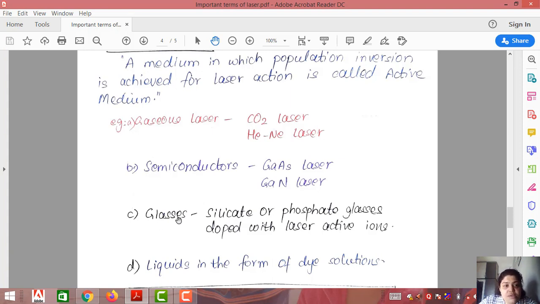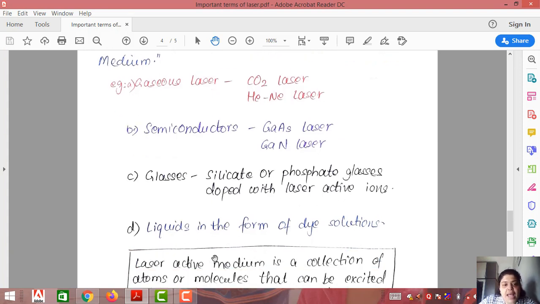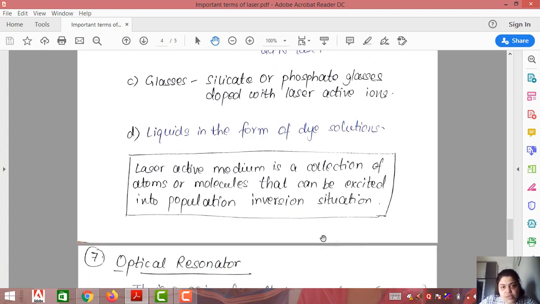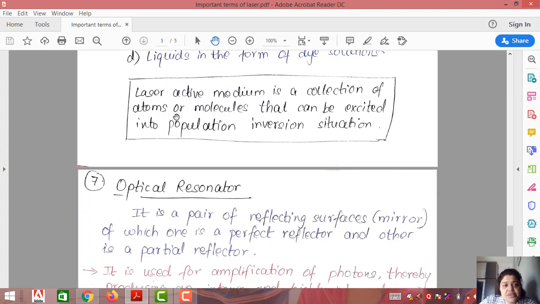Glass is also used to produce laser. So silicate or phosphate glasses doped with laser active ions are used. And liquids in the form of dye solutions. In general, I can say a laser active medium is a collection of atoms or molecules which can be excited into a population inversion situation, because once population inversion is achieved, only then can stimulated emission occur.